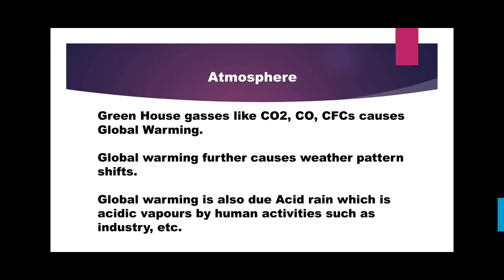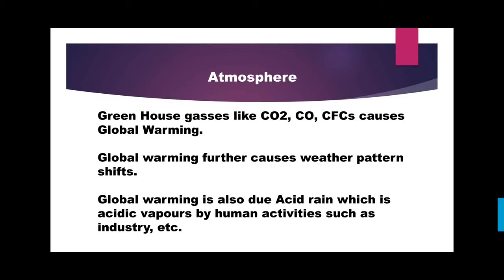Now, in atmosphere, I have used the term greenhouse gases. So first consider what the greenhouse gases are. Greenhouse gases like CO2, that is carbon dioxide, CO, carbon monoxide, and chlorofluorocarbons cause global warming. Now, how do they cause global warming?